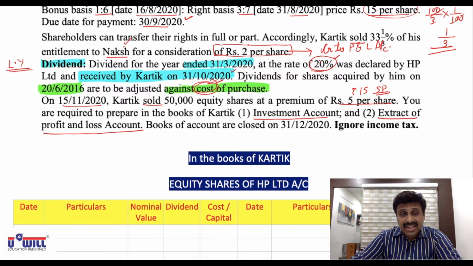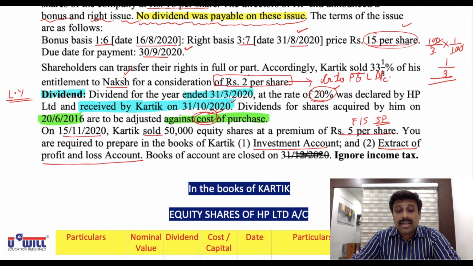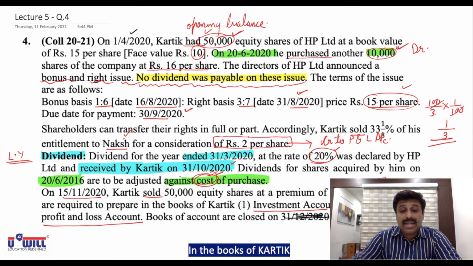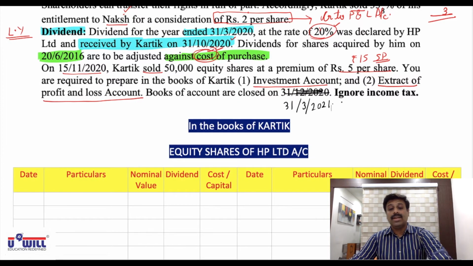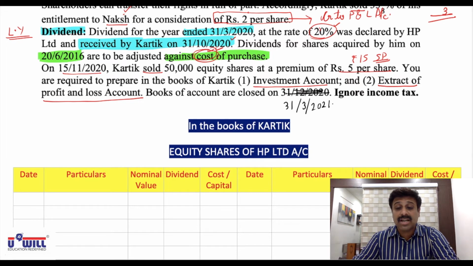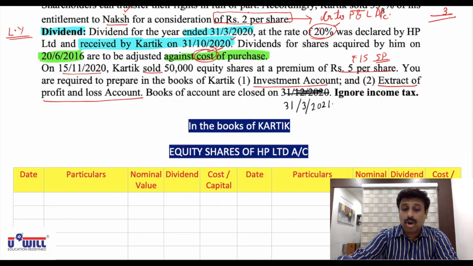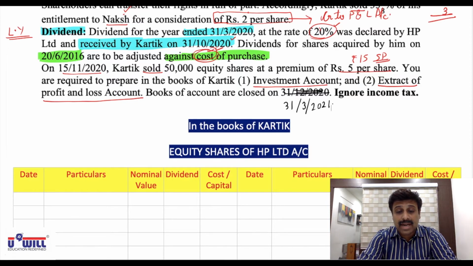Now here you have to make the correction. In college also there is a mistake, because given in the beginning 1st April 2020 he had opening balance, means year ending must be 31st March 2021. Okay, year ending must be accordingly 31st March 2021. Ignore the income tax. So all of you make this format in the books of Karthik.